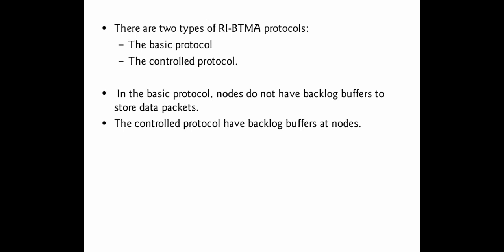The basic protocol and the control protocol are the same thing, except for the backlog buffer, which is present in the control protocol. Simply, it consists of a stack which is used to store a number of requests, and based on the requests from neighboring nodes, it allows the channel for sharing the information. So that's the BTMA protocols' operation. What we discussed here is the operation of the BTMA protocol, the DBTMA protocol and the RI-BTMA protocol. Thank you.